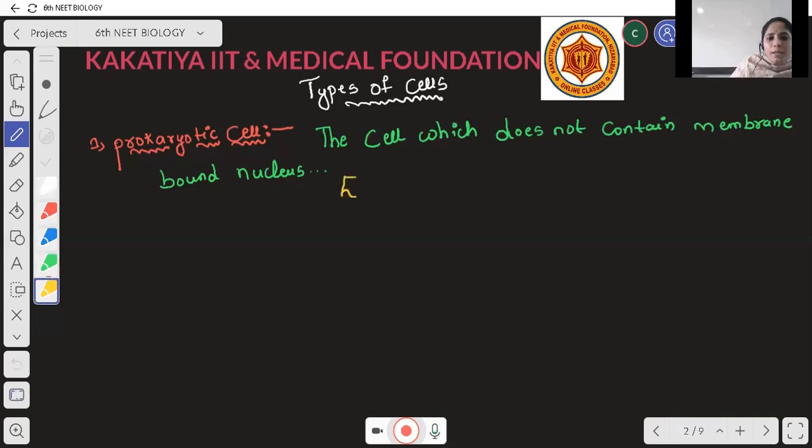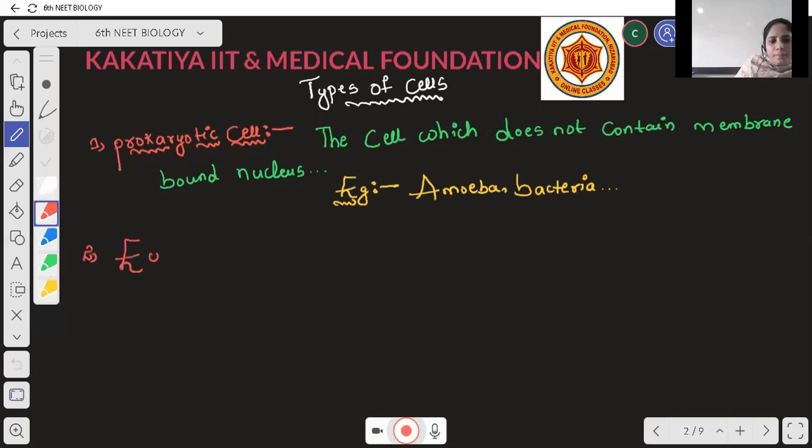Examples of prokaryotic cells are amoeba and bacteria. Next, what is meant by a eukaryotic cell?